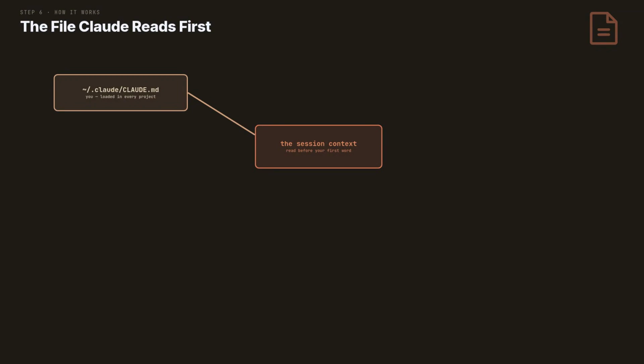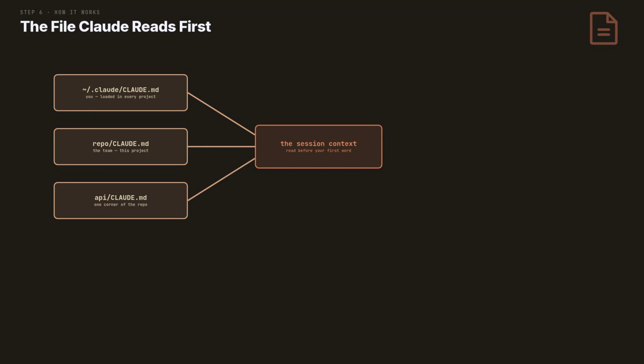The home version is personal. Your style and preferences loaded in every project you open. The repo root version is the team memory. Build commands, conventions, and the warnings everyone repeats. Subfolders can carry their own. The deeper file speaks for its corner of the codebase.